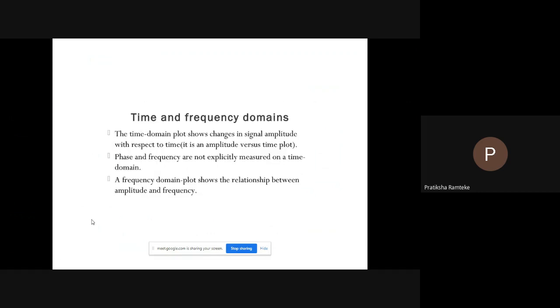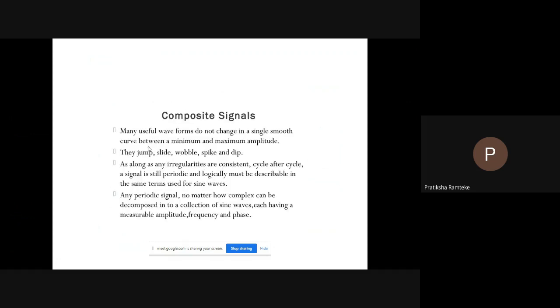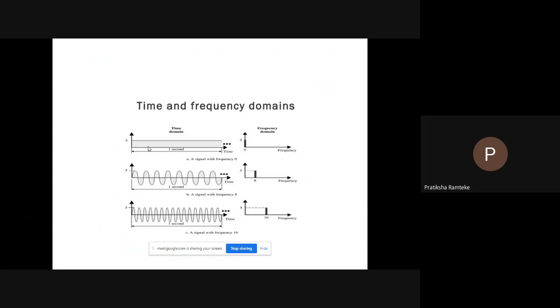Time and frequency domain. In time, it will show in the figure. So this is the time domain and this is the frequency domain. It will show that 0 frequency is there. So that's why no frequency is covered. It is only 0 there. That's why no cycle is completed and the line is straight, and their time is 1 second.